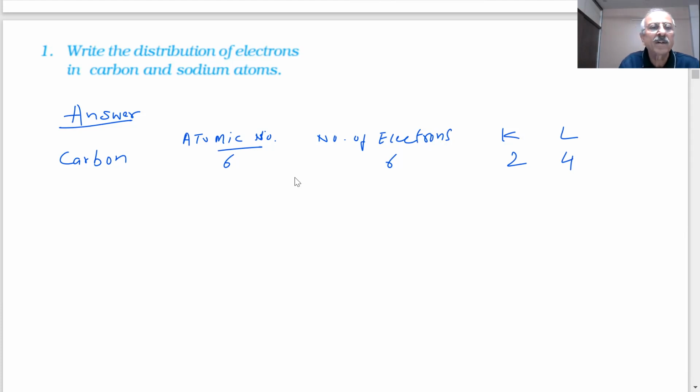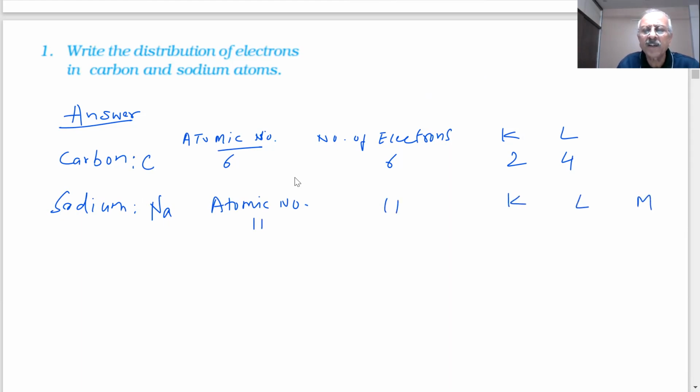If I say sodium, students, the symbol of carbon is C, and the symbol of sodium is Na. I'm giving its atomic number, and we will explain what the atomic number is very soon. It is 11, so the number of electrons is 11. Then what will be the distribution? KLM. How many in K? 2, 8, 1.